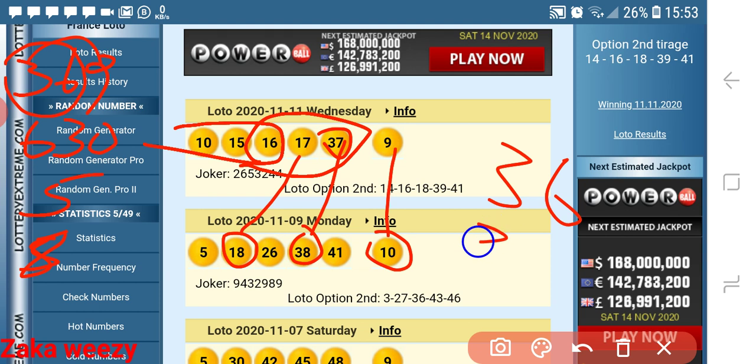So let us put 39 again from the code. We are taking these numbers from the code. 3 plus 6 plus 9 is 18. Now this 18 is there, and they also played 9. So let us forget about 18 and go to another code.